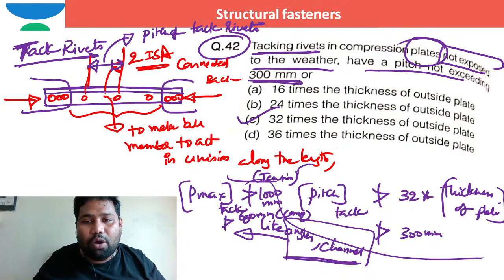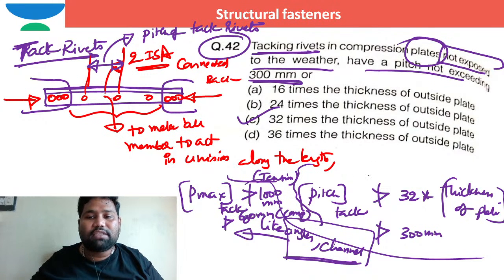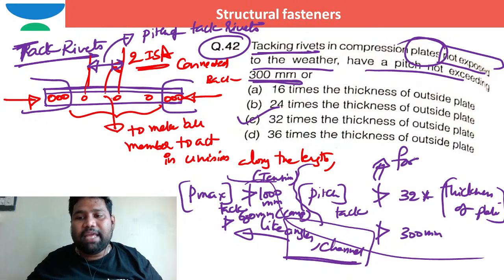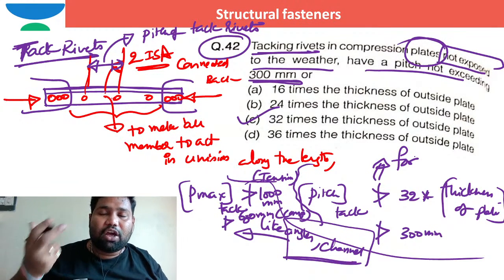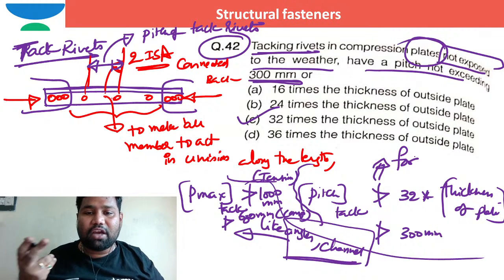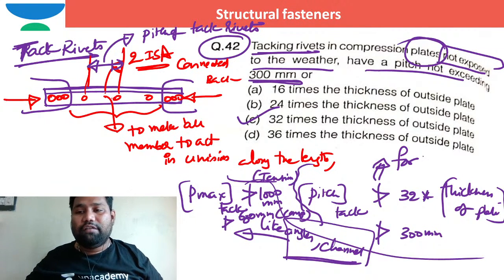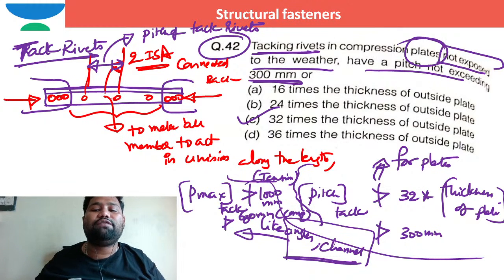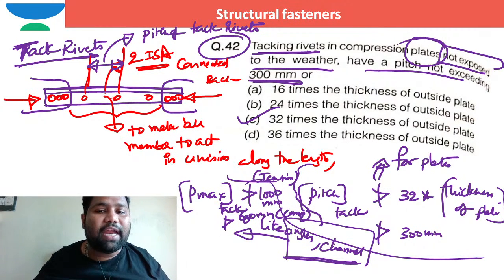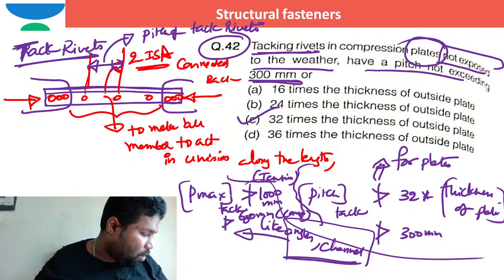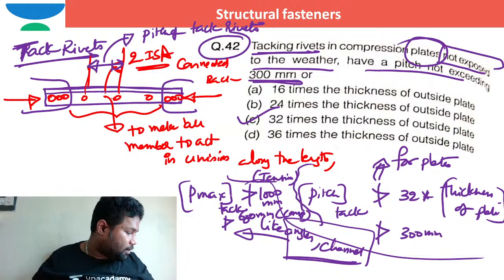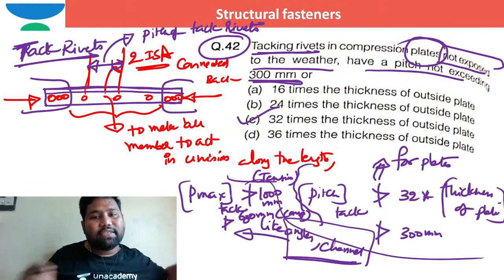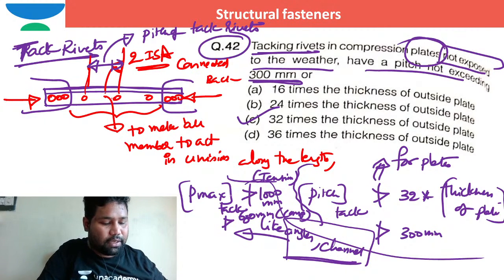So some people had a doubt, sir, why are there two different clauses? This is for plates, brother. There is a lot of difference between the cross section shape of plate and the cross section shape of angle and channel. So for plates, this is how we can take, whereas for angles and channels we can take in this way. That is how you can see, brother, right? So we can say option C is the final option, right?